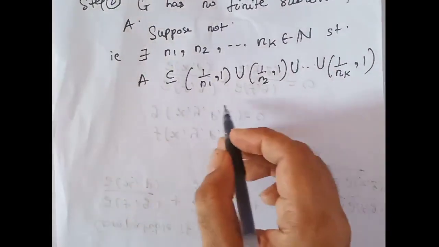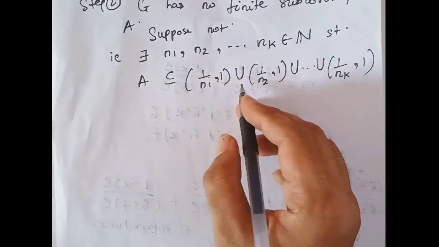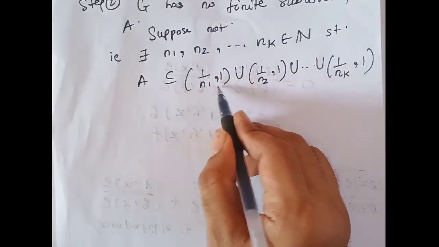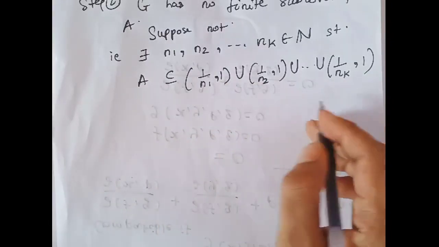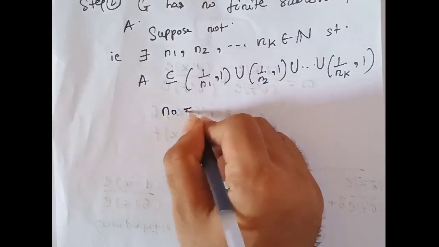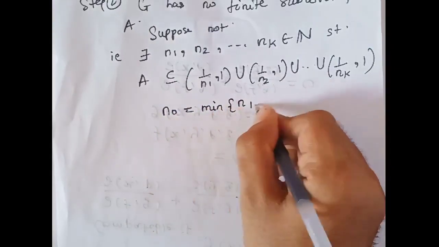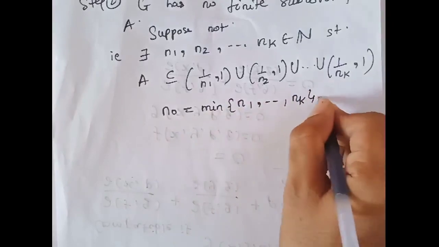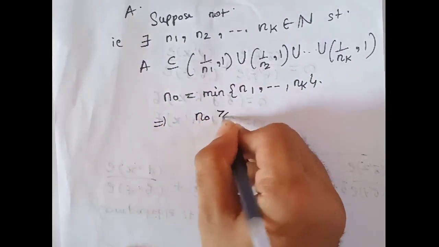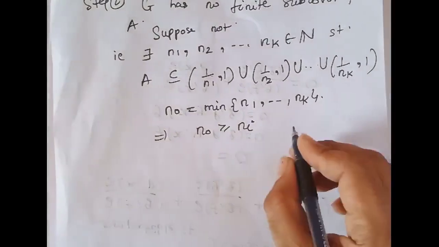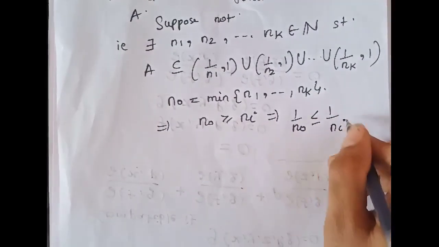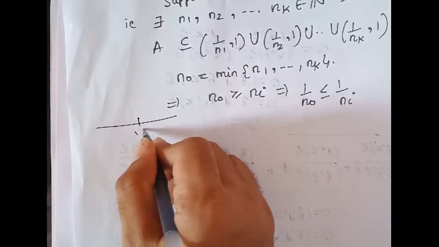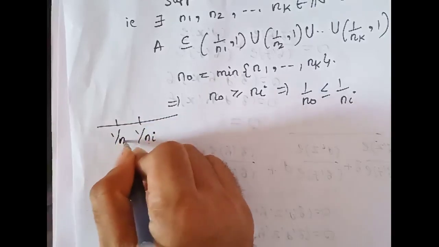So what we want is to make this contained in some bigger interval. We will choose the biggest among all of 1/n1, 1/n2, and so on. That is done by choosing n0 as the minimum of n1 up to nk. That means ni is greater than or equal to n0, and that means 1/ni is less than or equal to 1/n0.